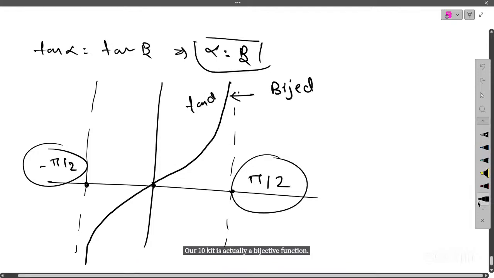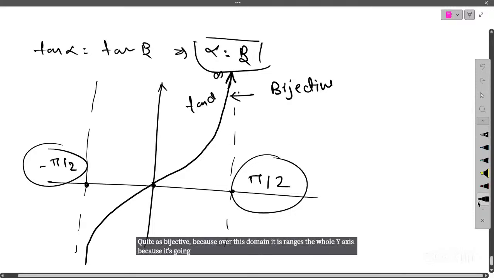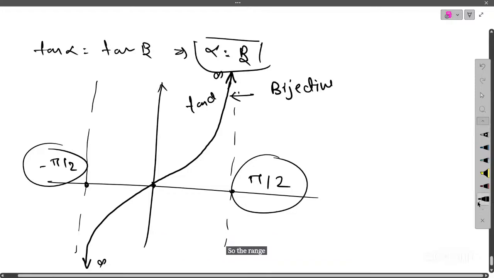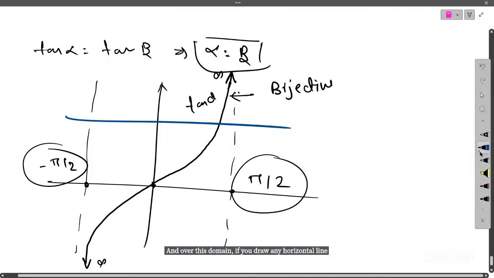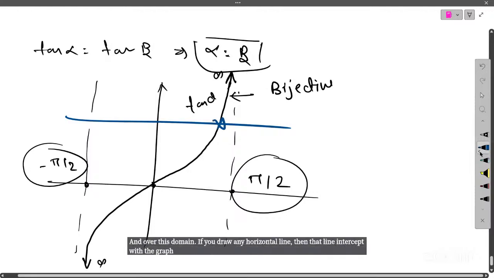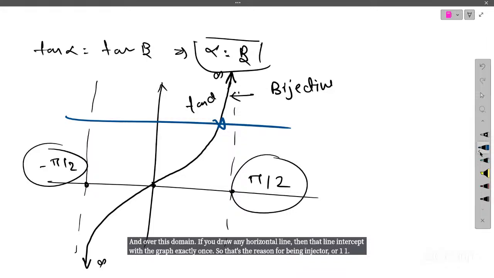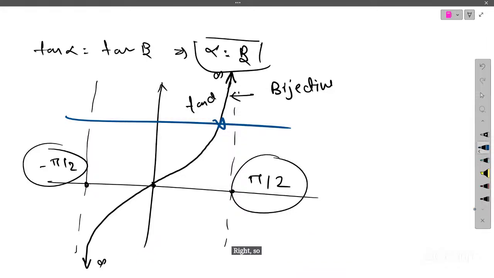Why is it bijective? Because over this domain its range is the whole y-axis, since it goes upward toward infinity and downward toward minus infinity. So the range is minus infinity to plus infinity. And if you draw any horizontal line, that line intersects the graph exactly once. That's the reason for it being injective, or one-one. So over the interval minus pi by 2 to pi by 2, tan is a bijective function.